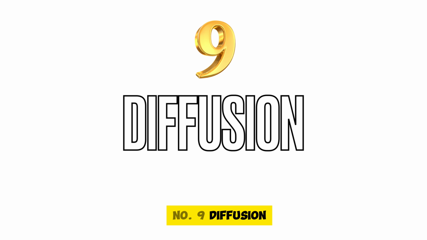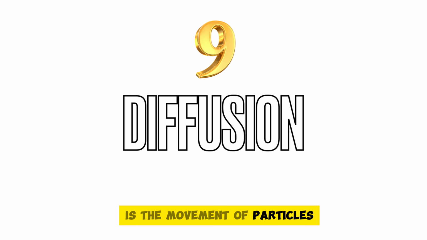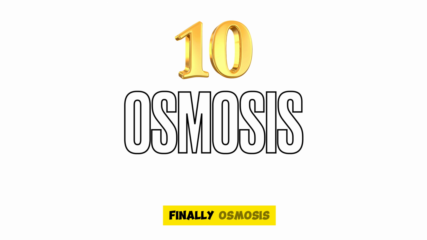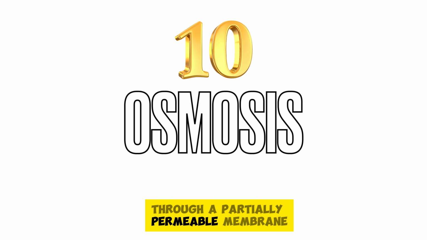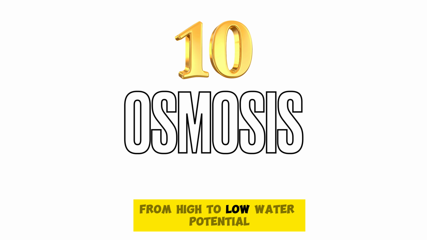Number 9. Diffusion is the movement of particles from high to low concentration. Finally, number 10. Osmosis is the diffusion of water through a partially permeable membrane from high to low water potential.